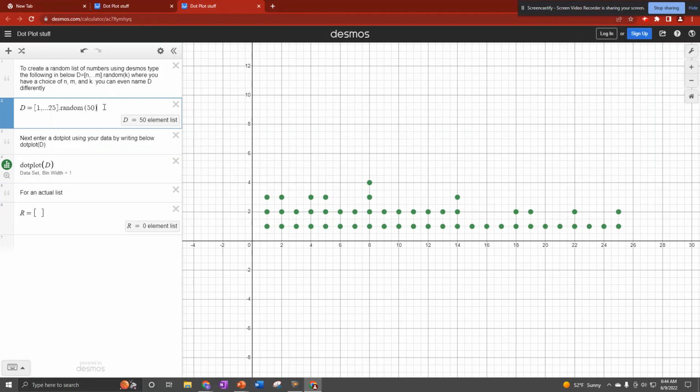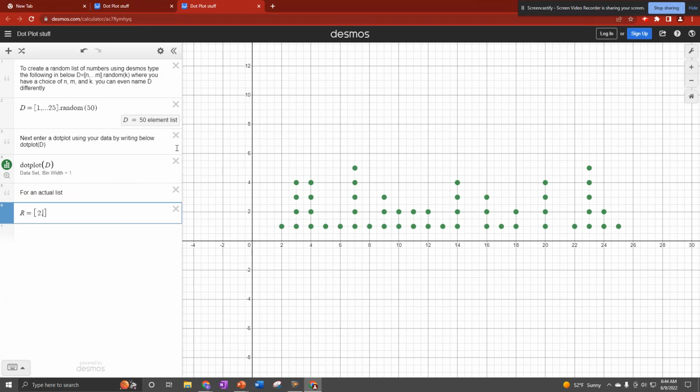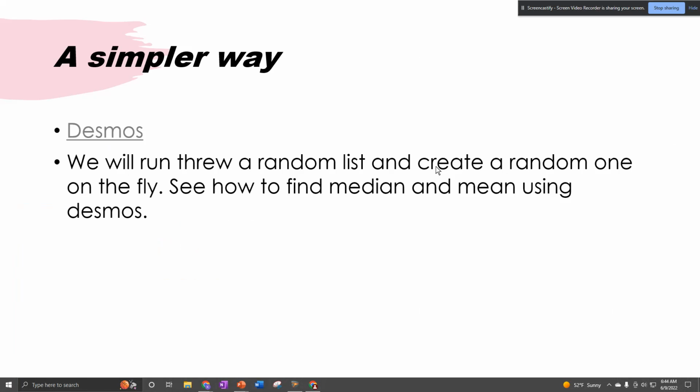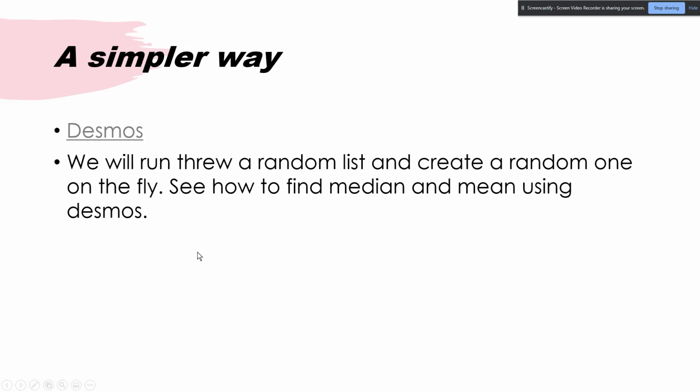The interesting thing about this is you can come up here and actually hit randomize. And every time you hit randomize, it changes your dot plot. If you really wanted to create a list, you could put them in manually by saying like 2, 3, 4, etc. This is a way you can play around with Desmos and create the dot plots. You can also create histograms and other things like that. But let's go ahead and jump back to here.